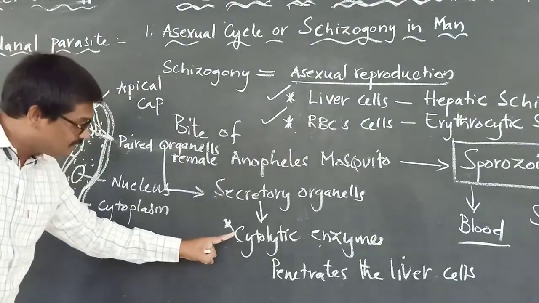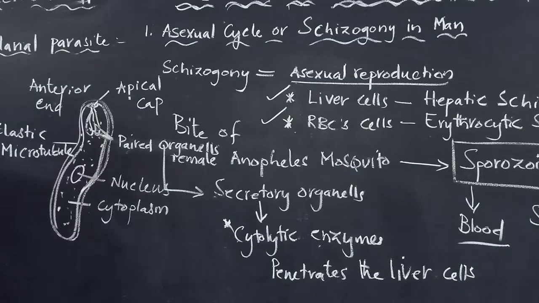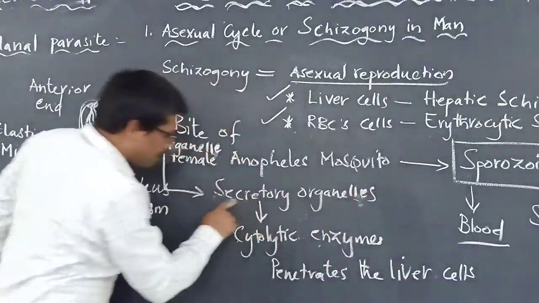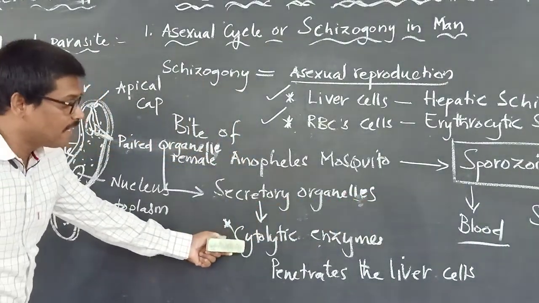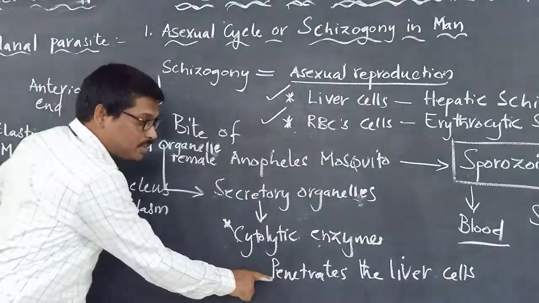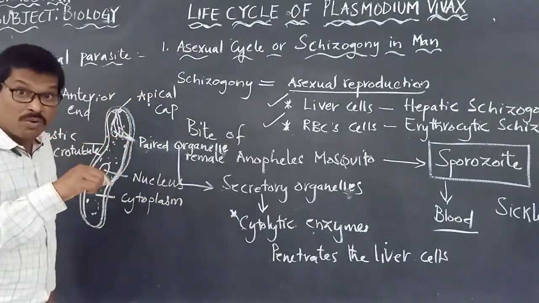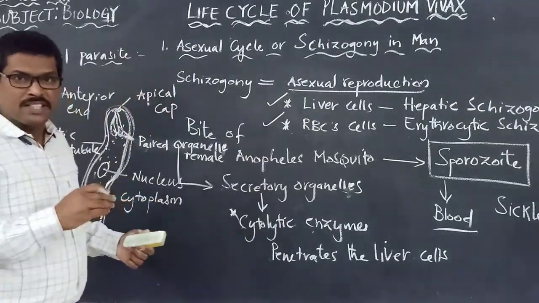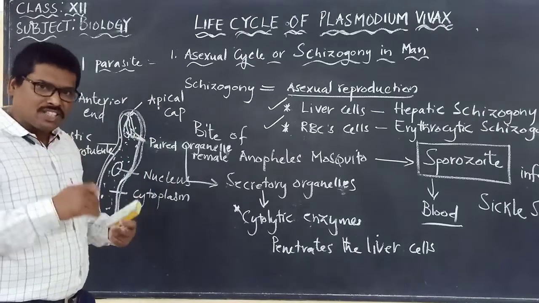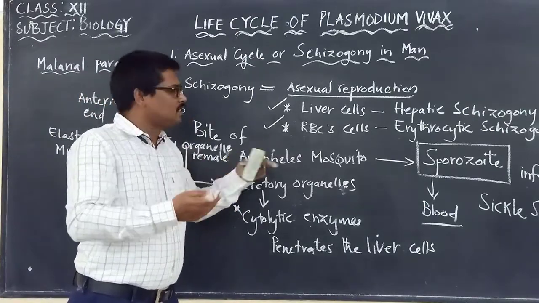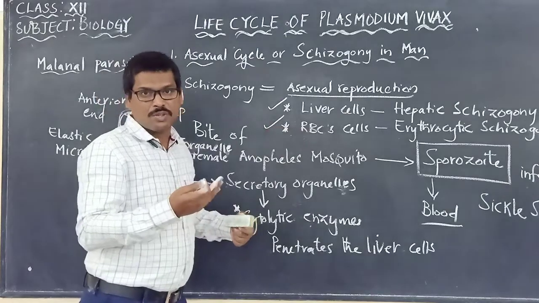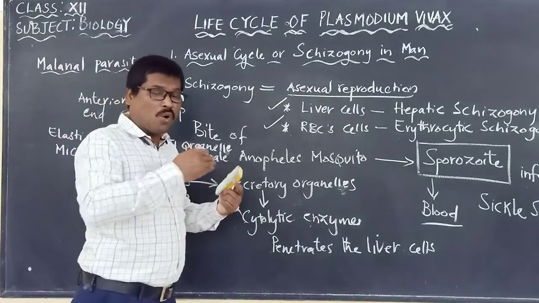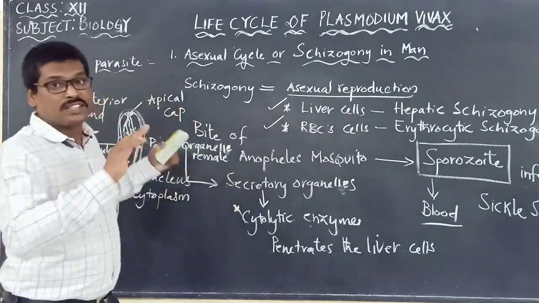Cytolytic enzymes. These cytolytic enzymes help in penetrating the liver cells. That's how the sporozoite is entering into the liver cells and undergoes several changes. And the same sporozoite, after undergoing many changes, enters into the RBC cells also, causing what disease? Malaria. That's the end point. We are trying to understand how it completes its life cycle and causes malaria.